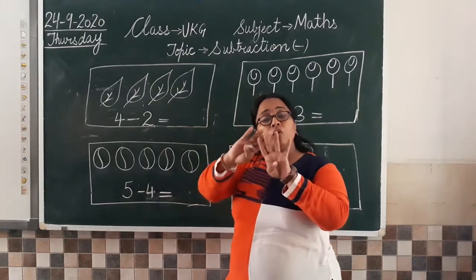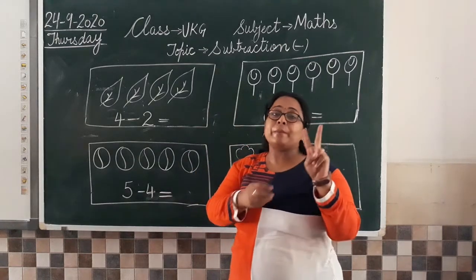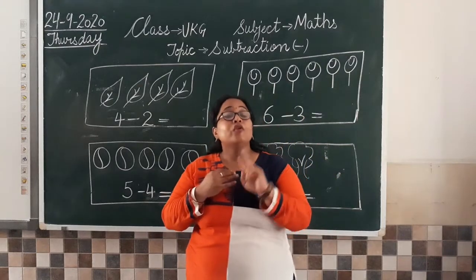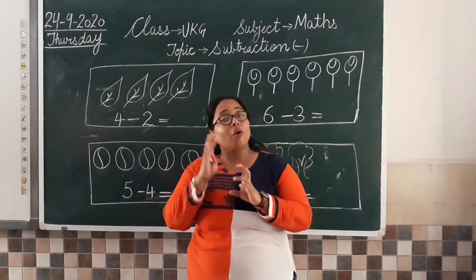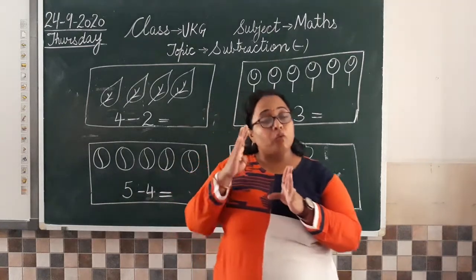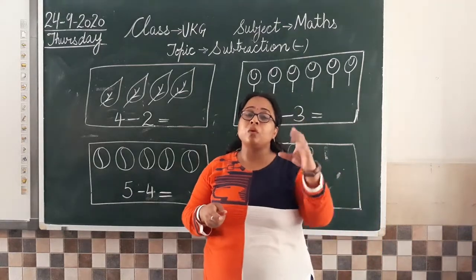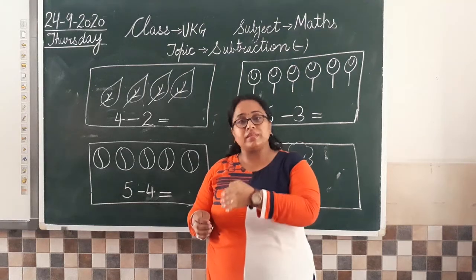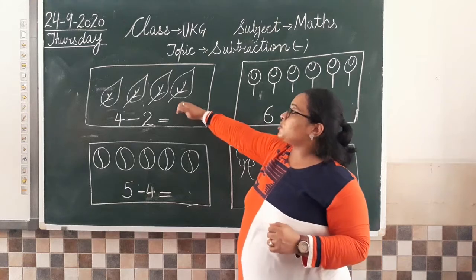We have to subtract 2 from 4. Clear? If you have only 2 toffees, how can you eat 4 toffees out of them? There must be 4 toffees for you to eat 2 of them. So always remember that while doing subtraction, the bigger number will come first and the small number will come second. Clear? Okay.